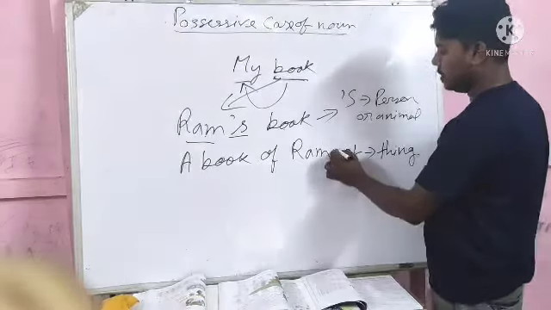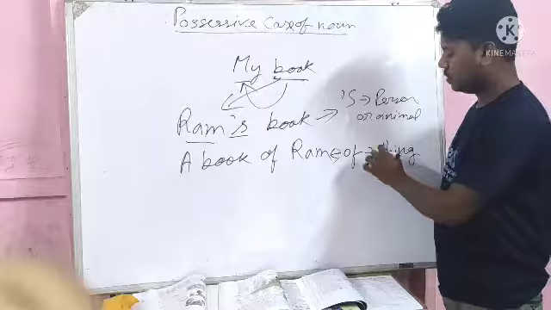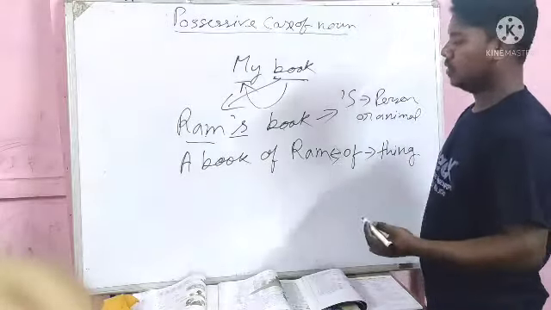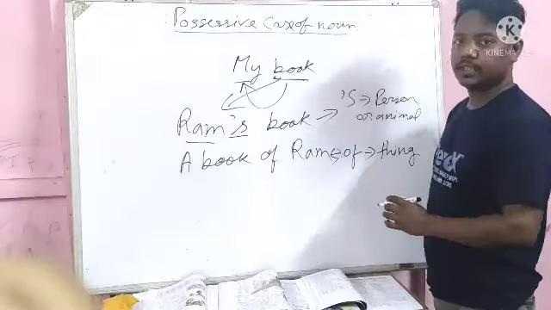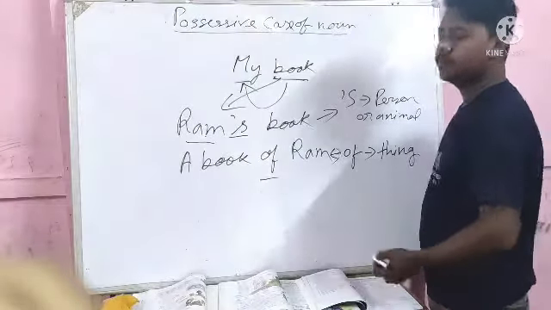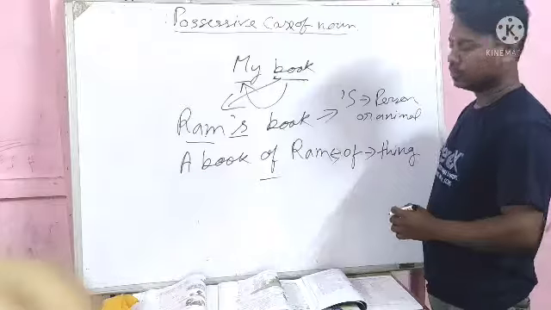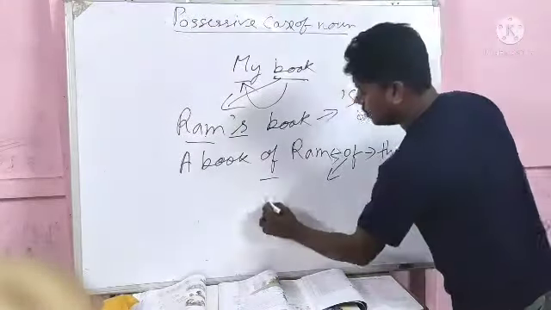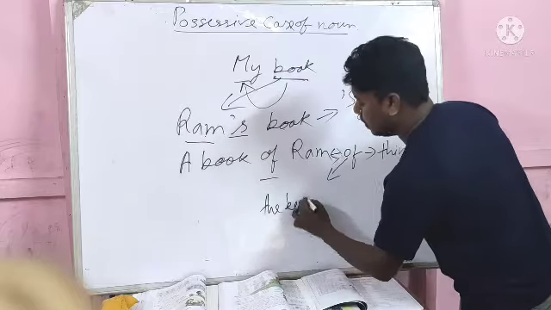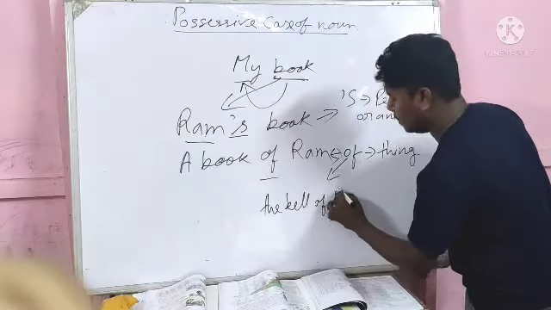Generally with this kind of sentence we don't use of, but I am telling you to get the knowledge of it. So what will be the right example? The bell of the door.